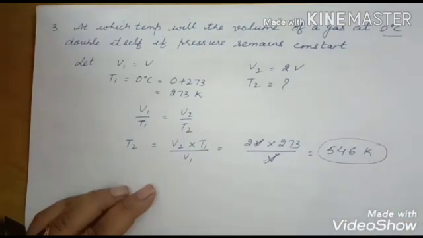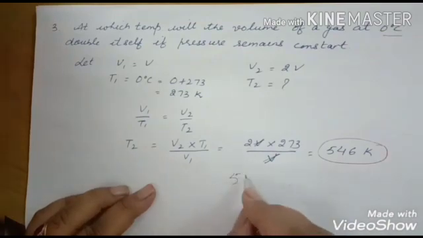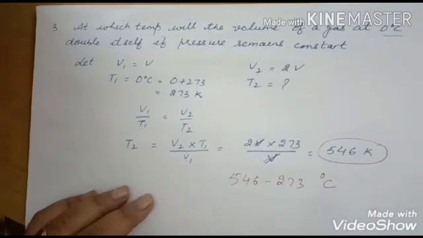546 Kelvin. Or you can find out 546 minus 273. This will give you the answer in degrees Celsius.